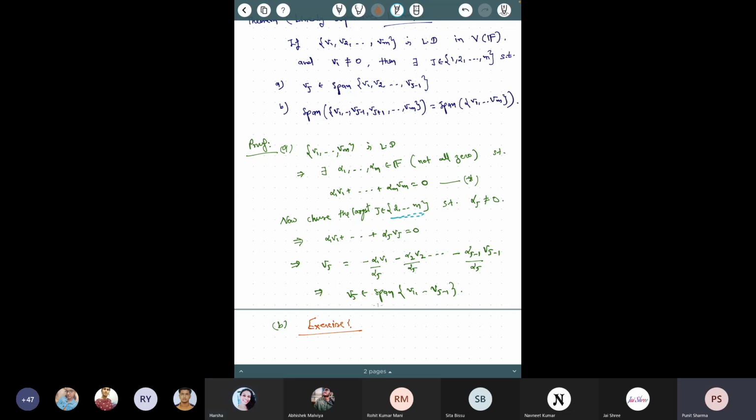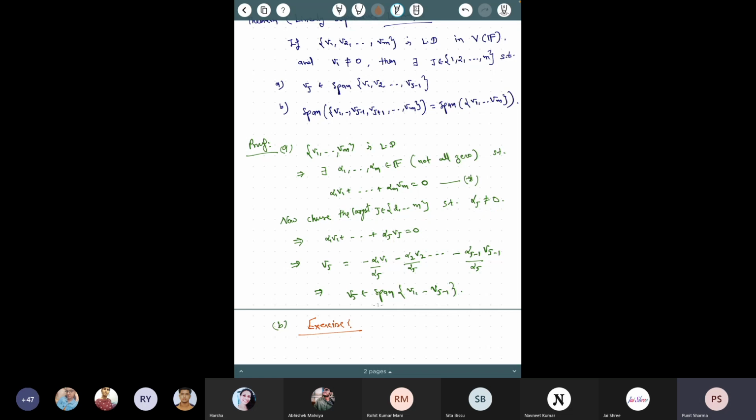Wait. Alpha 1, I'm not saying alpha 1 cannot be 0. When did I say that alpha 1 cannot be 0? What I'm saying is that, you see here, I'm not doing anything. I'm just following the result. I'm following the definition. If it is linearly dependent, then there exist these scalars such that not all of them are 0, and this linear combination is 0. Now I'm saying that there exists a j from 2 to m such that alpha j is not equal to 0. There may be many such j's, but I'm choosing the one which is the largest index j in 2 to m such that alpha j is not 0.